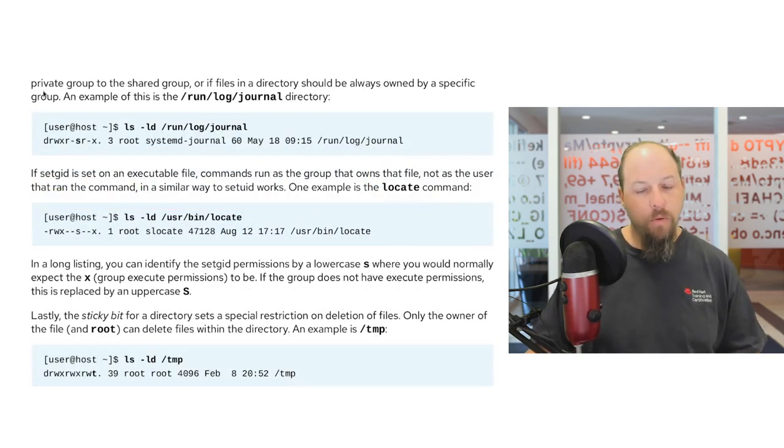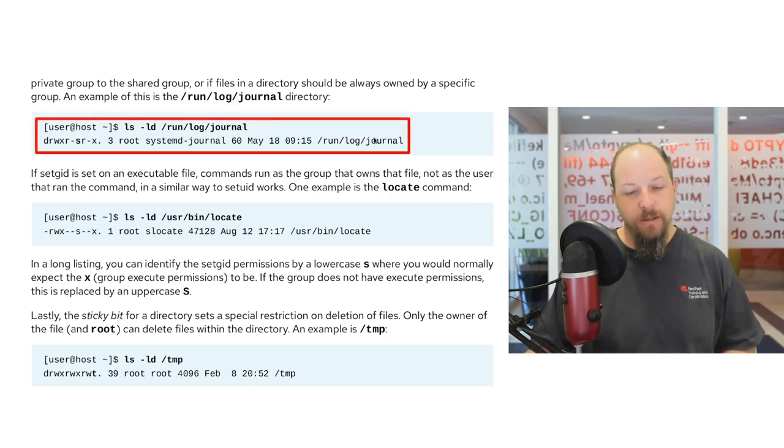An example where the set GID bit is used in our file system exists on /run/log/journal. You can see the output of an ls -ld on this directory. The directory /run/log/journal has the set GID bit in place as shown here. This means that whenever we interact with the files in this directory, the execution of those commands will run as the group systemd-journal. Additionally, files created in this location will inherit the group ownership systemd-journal, no matter who creates them.